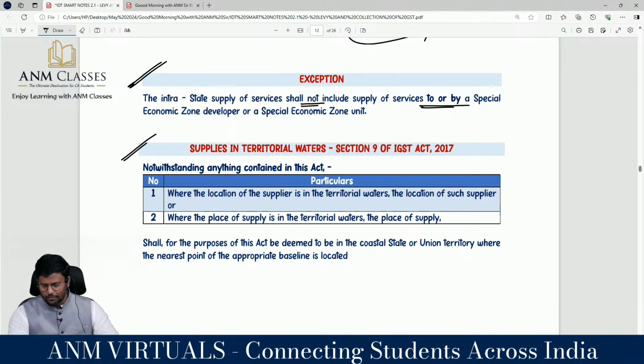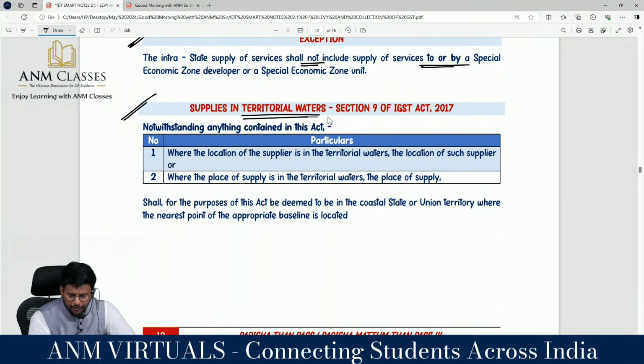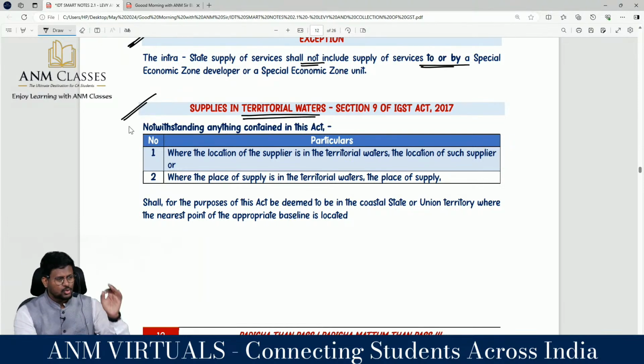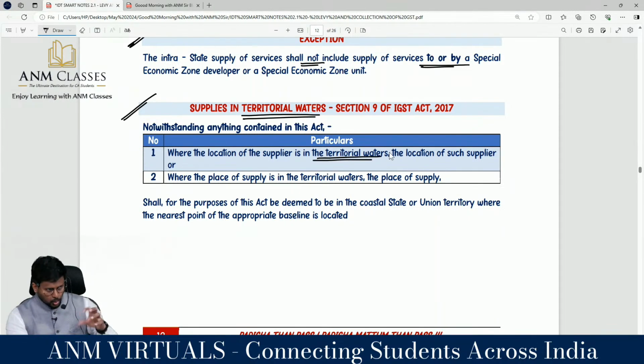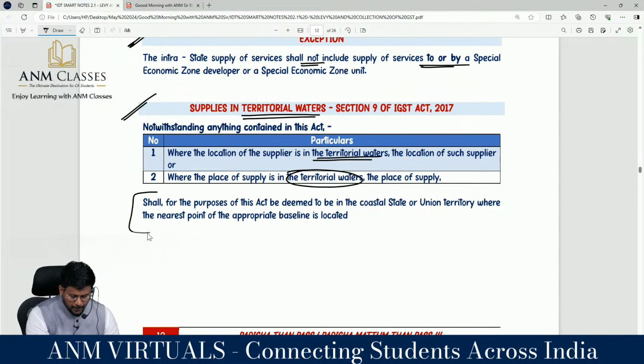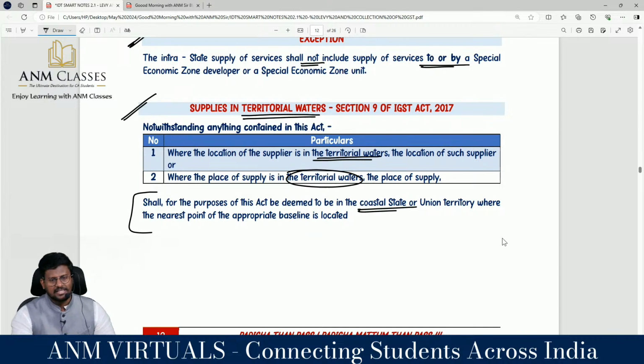Shall I talk about section 9 of the IGST Act, which is supply you have made from the inner water? Two characters are important: number one is the location of the supplier, and the other is the place of supply. If either of the answers you are getting is inner water, notwithstanding anything contained in this Act, that means don't apply the provisions of section 8. Where the location of the supplier is the inner water or territorial water, or where the place of supply is the inner water, it shall for the purpose of this Act be deemed to be the coastal state or union territory where the nearest point of the appropriate baseline is located.